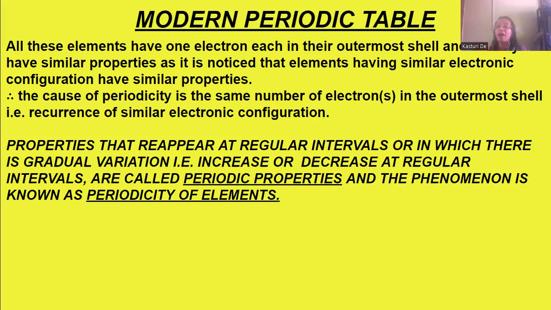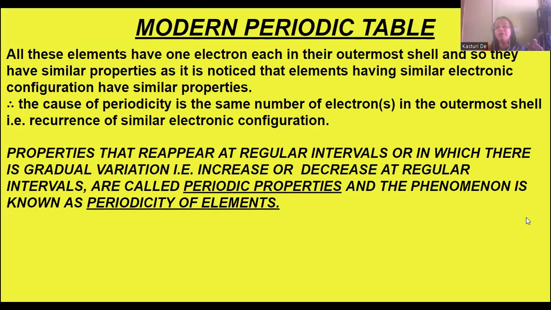So why is there periodicity? What is the reason behind periodicity? It is the same number of electrons in the outermost shell of the elements, and there is a recurrence of the similar electronic configuration. So what are periodic properties? The properties that reappear at regular intervals, or in which there is gradual variation.